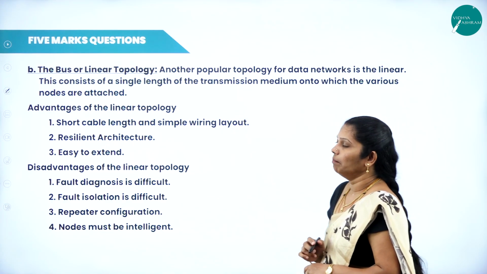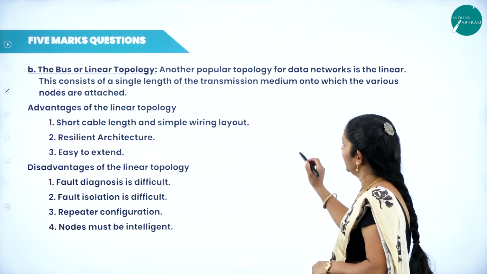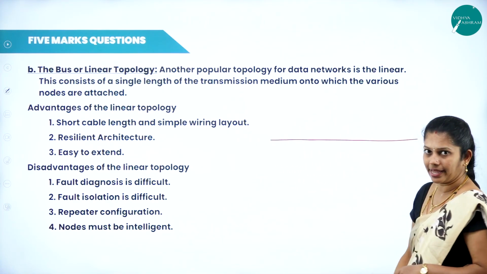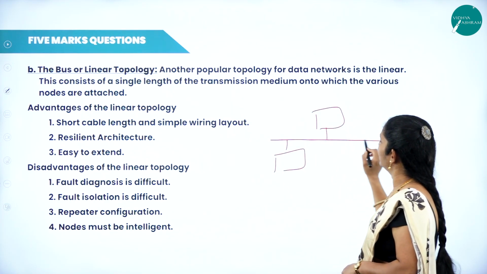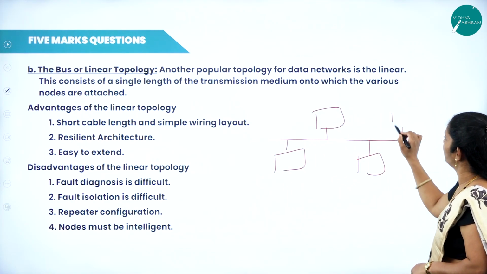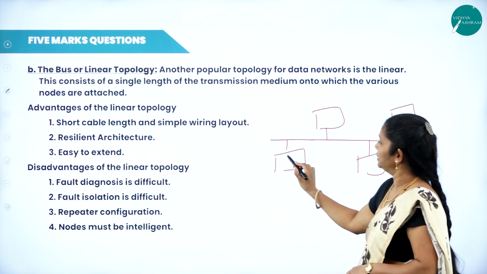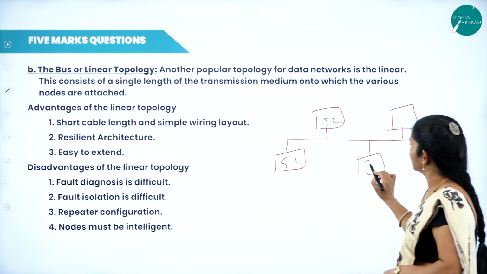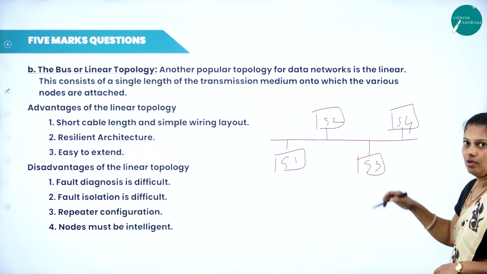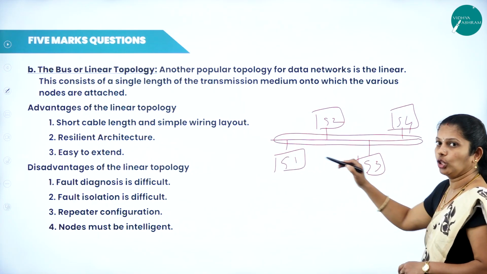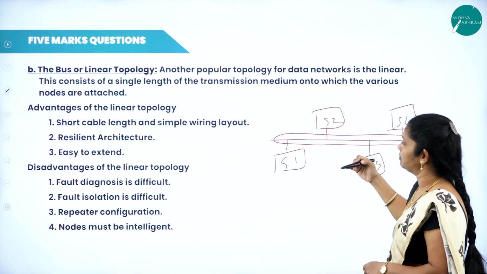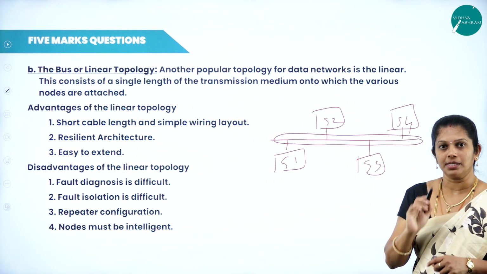Then the next one, bus or linear topology. In bus topology, we have one bus line. All subsystems are connected to the bus line only. For example, this is S1, S2, S3, S4. All the transaction takes place with the help of this bus line only. Only one bus we have, and all systems are connected to that particular bus only.